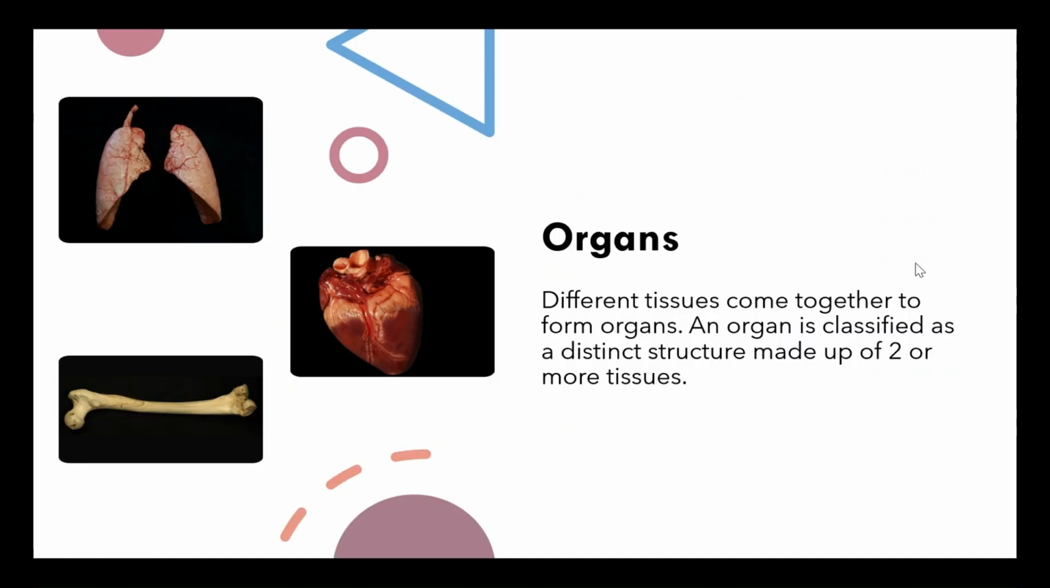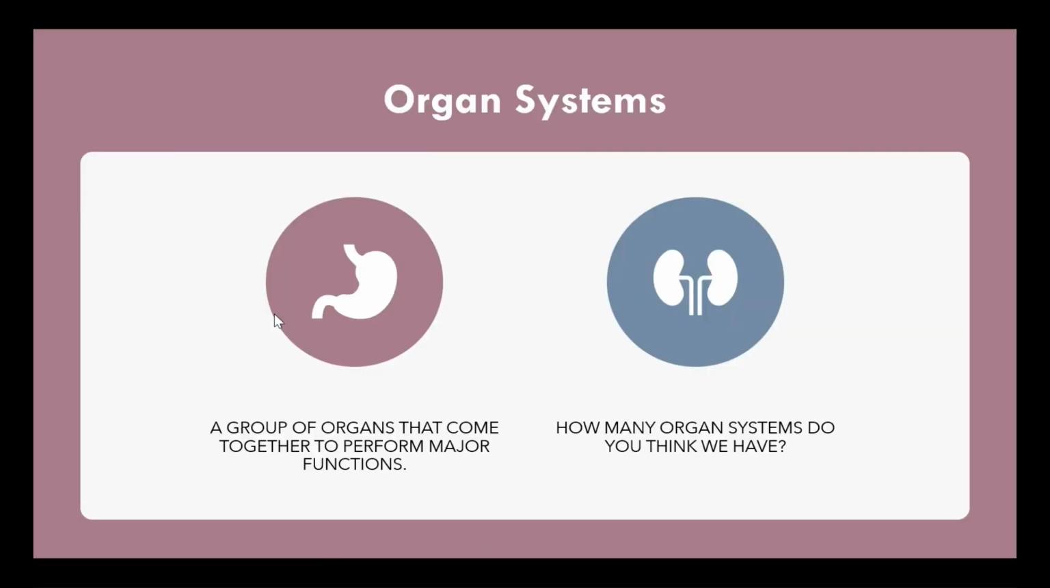So, of course, when our different tissues come together, they form organs. So, we can see here we've got a pair of lungs, we've got a heart, and we've got bones here. So, we can say an organ is classified as a distinct structure made up of two or more tissue types. Our organ systems then are, of course, a group of organs that come together to perform major functions. And I want you to think about, well, how many organ systems do you think that we have?